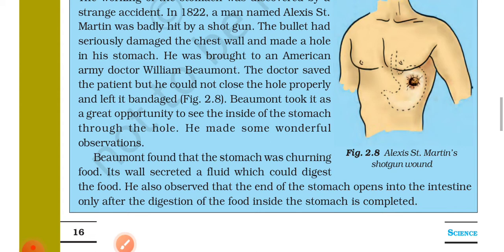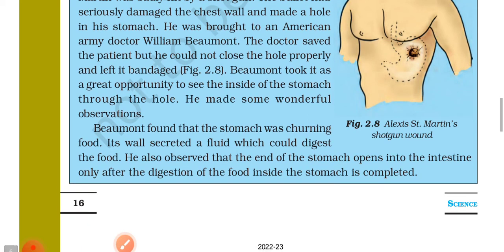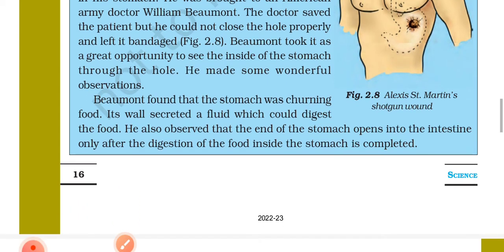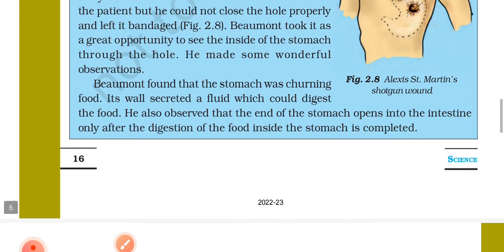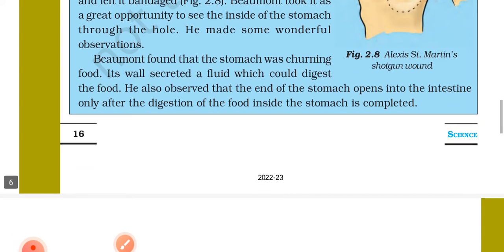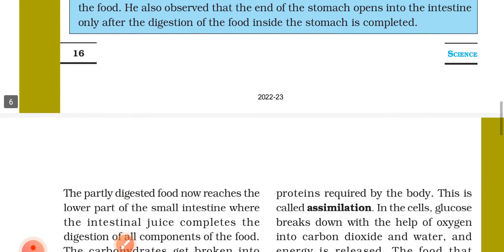Beaumont took it as a great opportunity to see inside of the stomach through the hole. He made some wonderful observations. Beaumont found that the stomach was churning food. Its wall secreted a fluid which could digest the food. He also observed that the end of the stomach opened into the intestine only after the digestion of the food inside the stomach is completed.